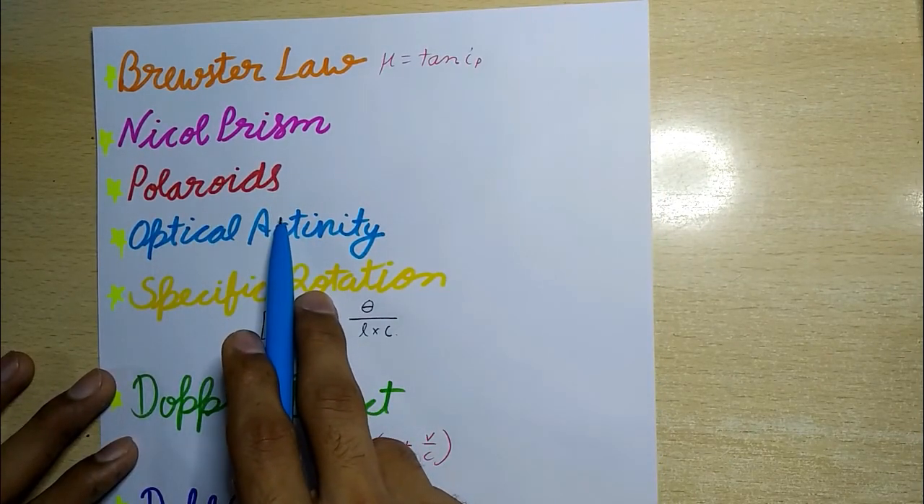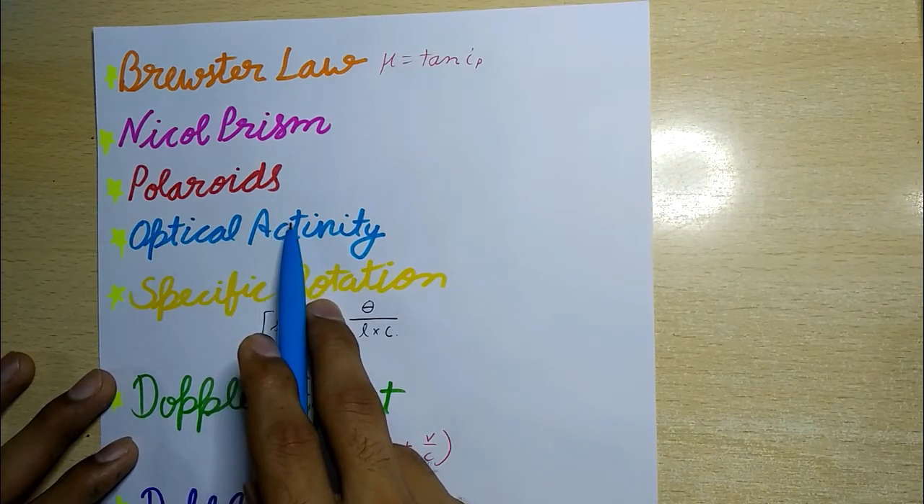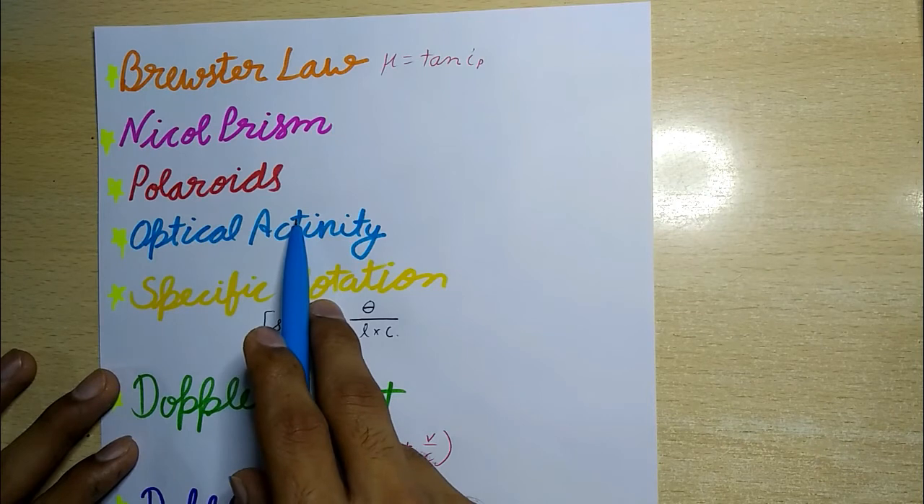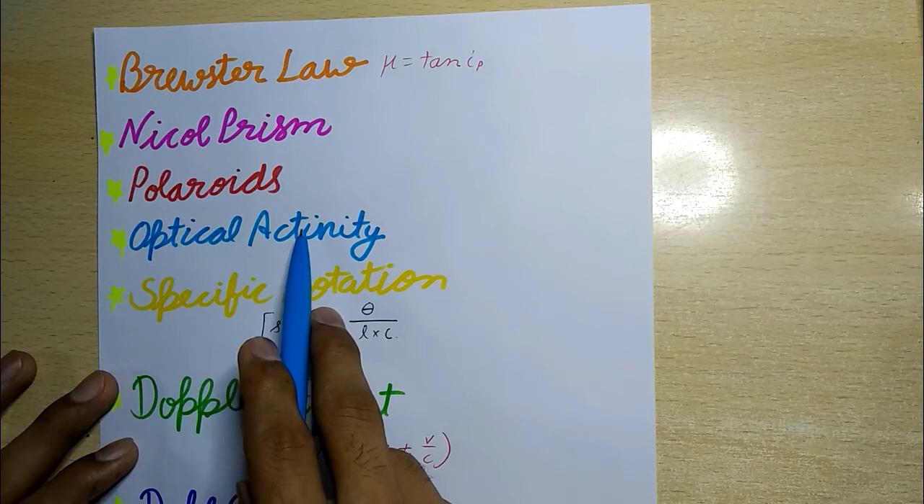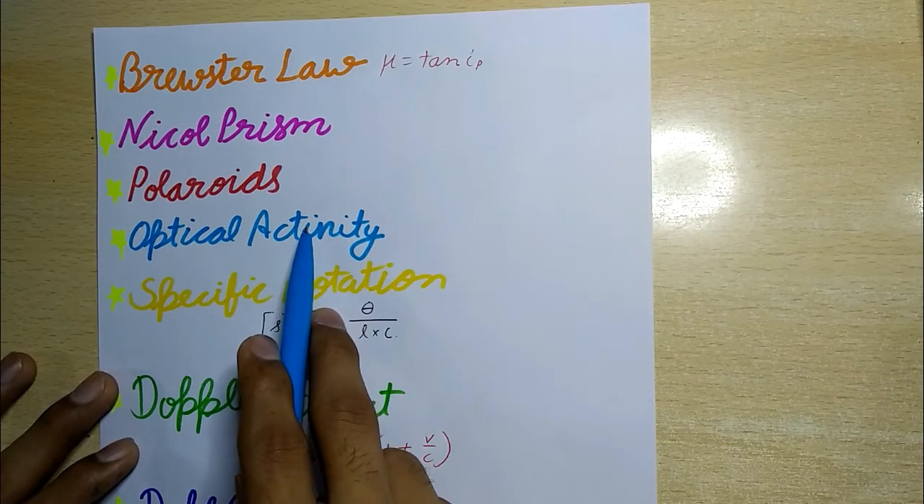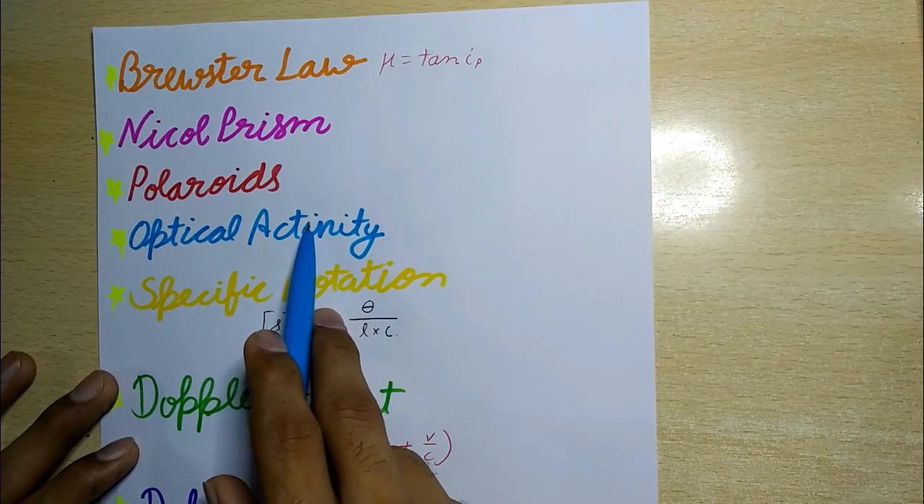Now next is Polaroids. These are thin commercial sheets which make use of the property of selective absorption to produce an intense beam of plane polarized light. Polaroids are used in sunglasses, camera filters, windscreens, and car headlights of motor cars to reduce the glare of the light reflected from shiny surfaces, etc.